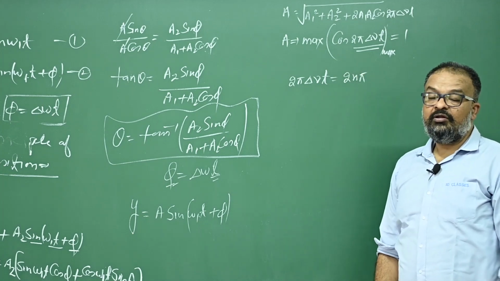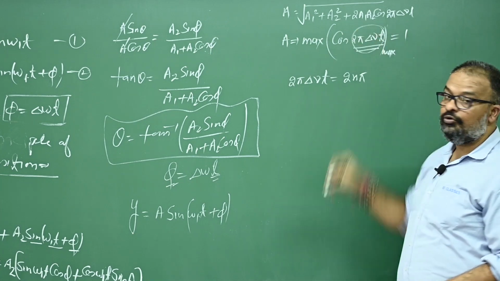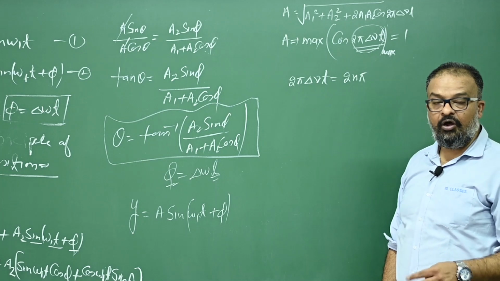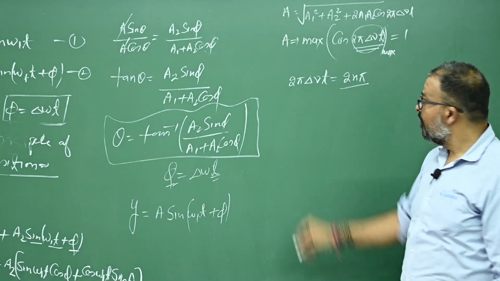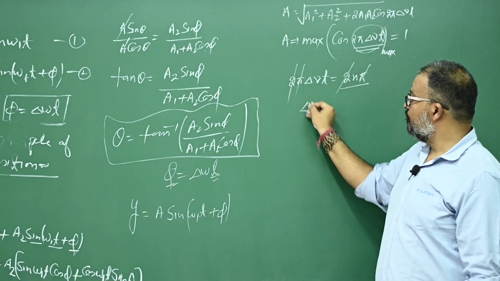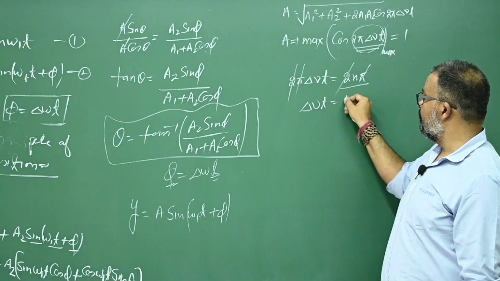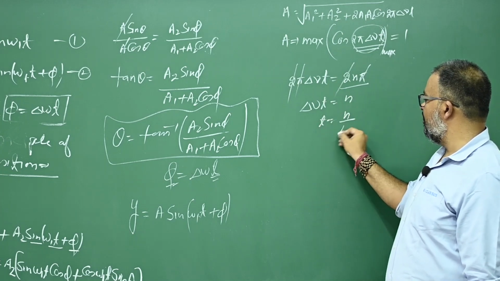Tell me, the value of cos phi will be maximum when phi equals 0 or 2 pi or 4 pi or 6 pi, that means 2n pi. So this 2 and 2, this pi and pi cancel, so delta nu t equals n. So t becomes n upon delta nu.